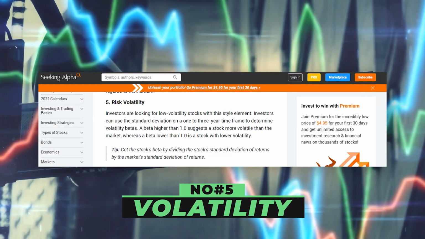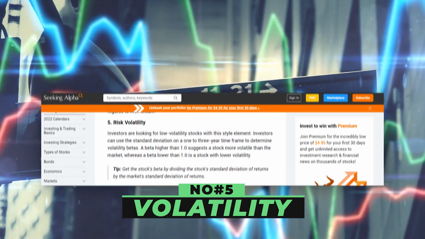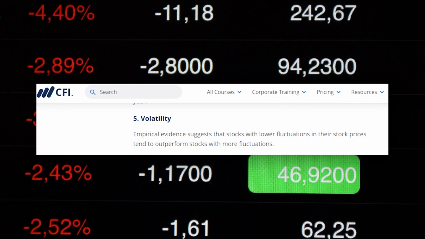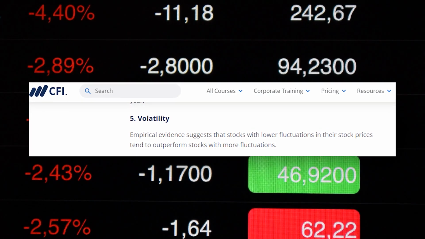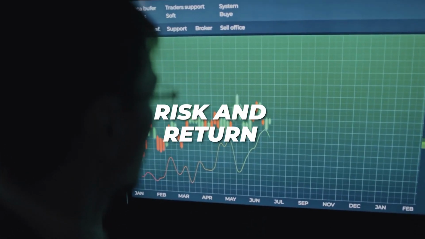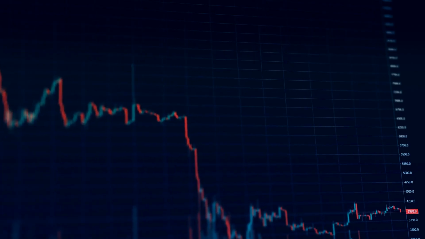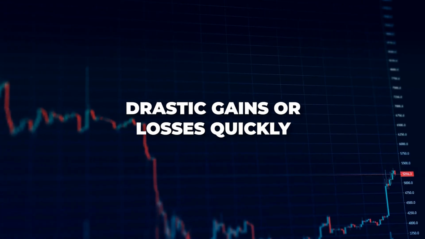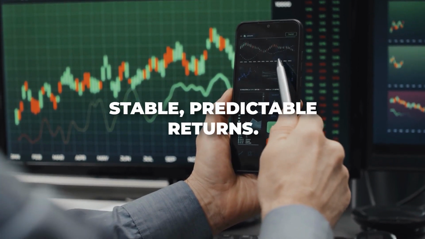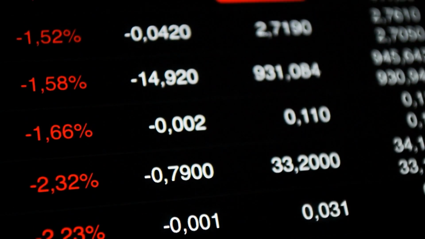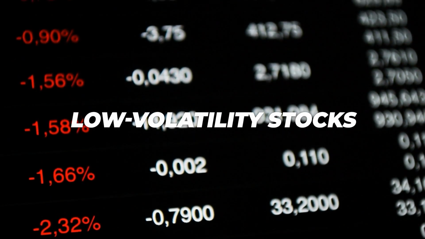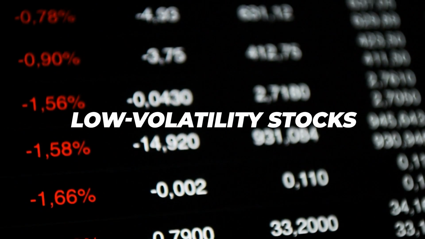5. Volatility. When it comes to investing, the volatility factor is a crucial element to consider. Volatility measures how much a stock or portfolio's value fluctuates over time, which can significantly impact both risk and return. High volatility stocks and portfolios can experience drastic gains or losses quickly, while low volatility stocks and portfolios offer more stable, predictable returns. Investors who prioritize the volatility factor may opt for low volatility stocks and portfolios that historically show less volatility than the broader market.